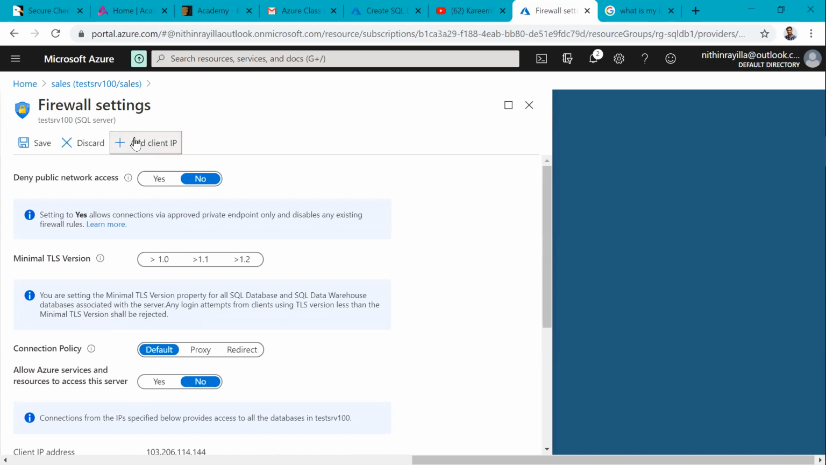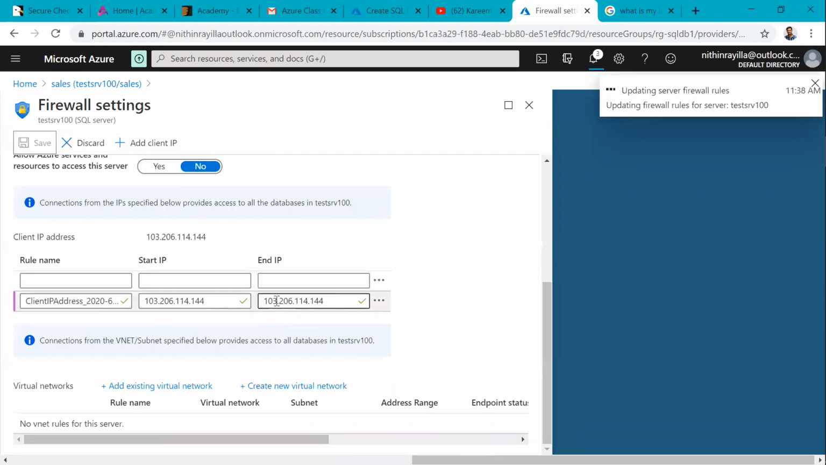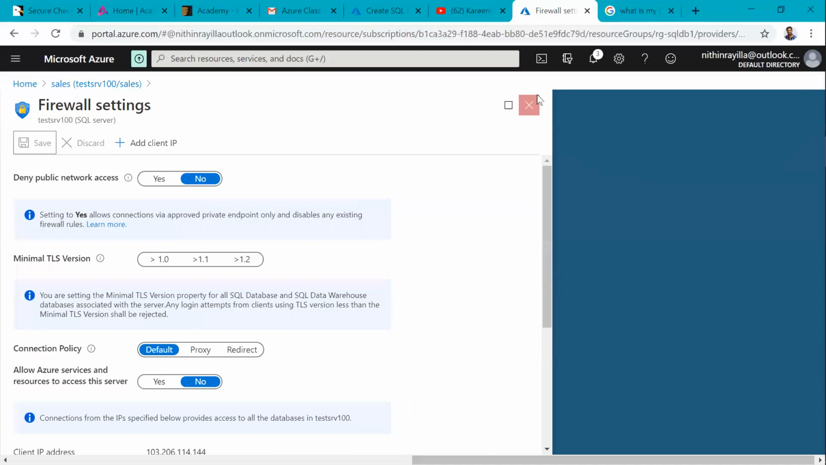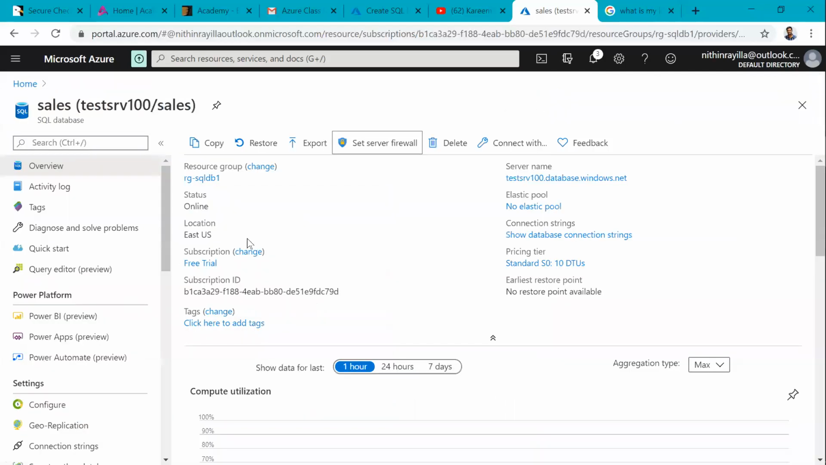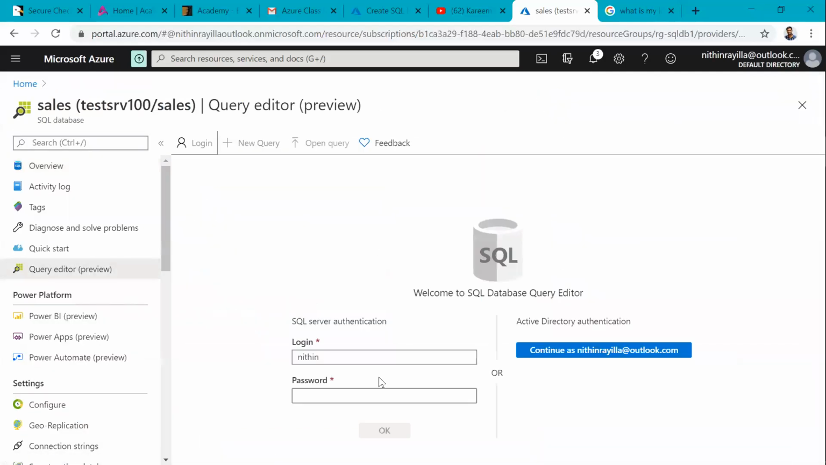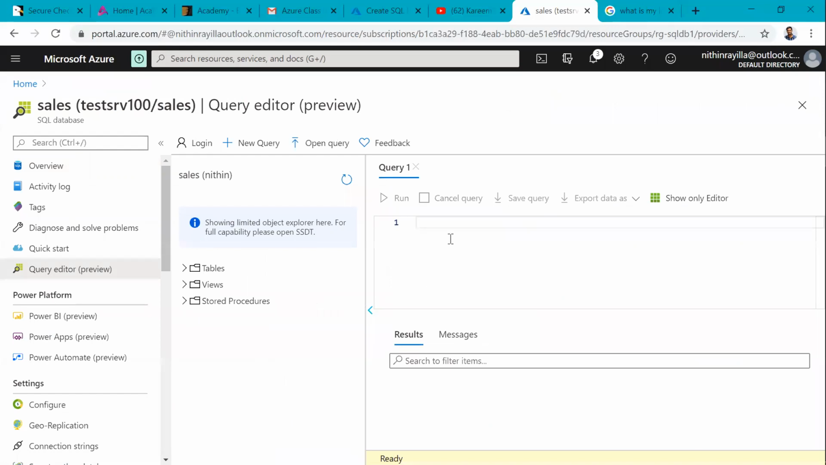Add client IP, meaning my IP, and save. Just check here, it is added. Manually also we can add a start IP and end IP with some name. Added successfully. Now I can access this. From the portal itself, we can access our database. Connected successfully. No tables are there, and we can work with commands here also.